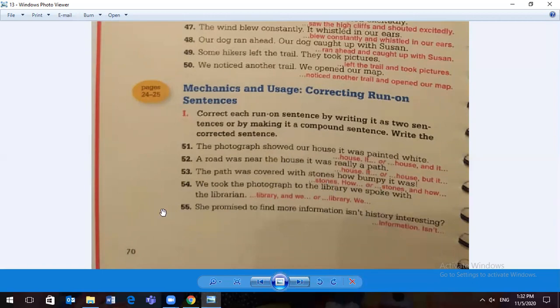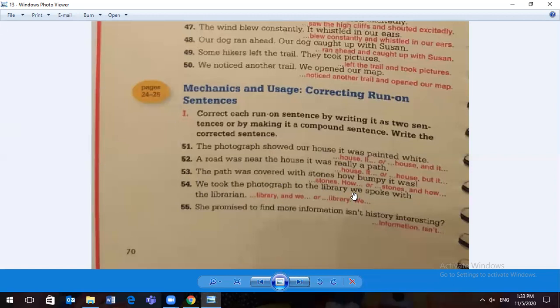The path was covered with stones. How bumpy it was. The path was covered with stones, first sentence. How bumpy it was, second sentence. We can separate into two sentences. The path was covered with stones, period. How bumpy it was, capital H for how, two separate sentences, or we can combine and make a compound sentence. The path was covered with stones, comma, and how bumpy it was.